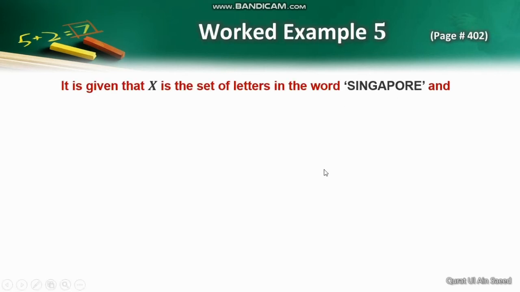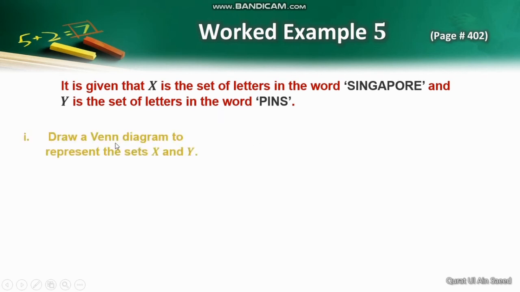Now, let's solve worked example number 5. It is given that X is the set of letters in the word Singapore and Y is the set of letters in the word pins. Now, the first task is to draw a Venn diagram to represent X and Y. Here, it is not compulsory to list the elements of X and Y in set notation as none of the letters in any word is being repeated.